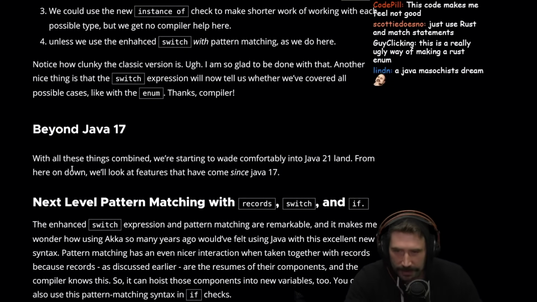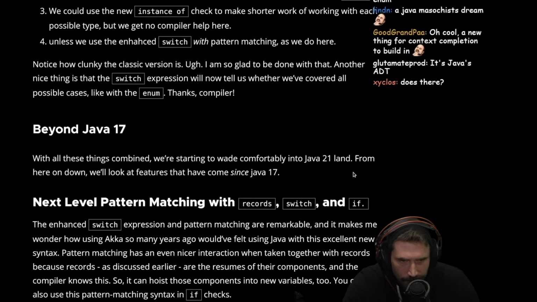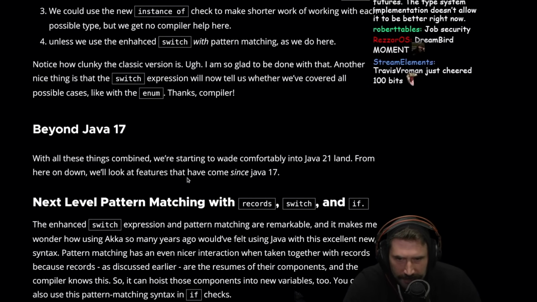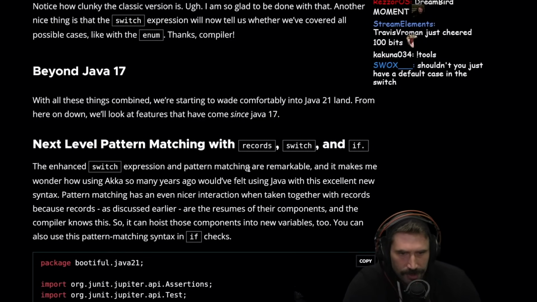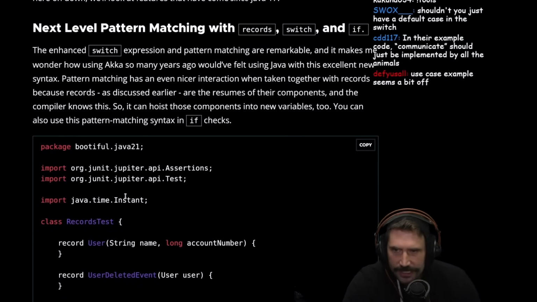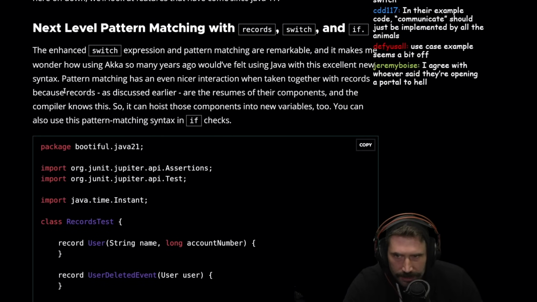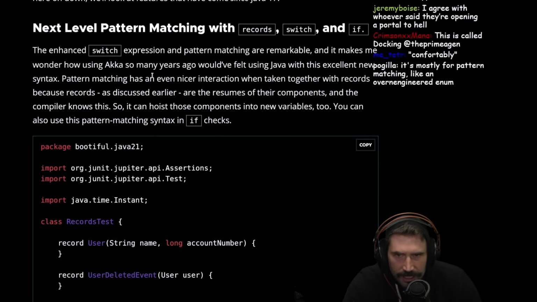Let's move on. Beyond Java 17, all these things combined, we're starting to wade comfortably into Java 21 land. From here on down, we'll look at features that have come out since Java 17. Next level, pattern matching with record, switch, and if. Enhanced switch expressions and pattern matching are remarkable, and it makes me wonder how using Akka so many years ago would have felt using Java with this excellent new syntax.